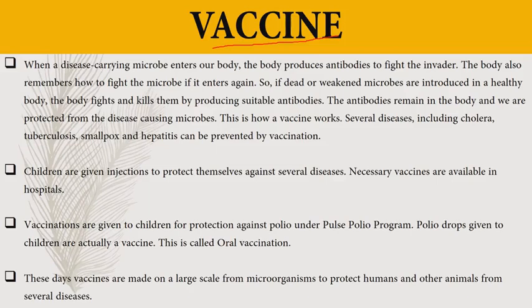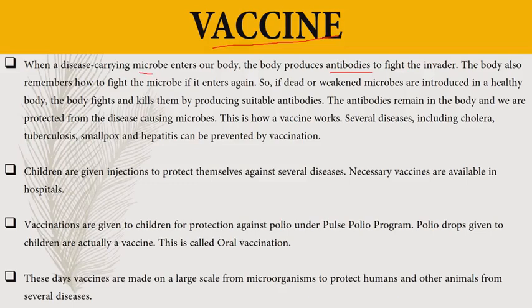So how does it work? Let us try to understand it. Dear students, we should know that whenever any foreign body or microbe enters our body, our body will start to produce antibodies. Got the point?